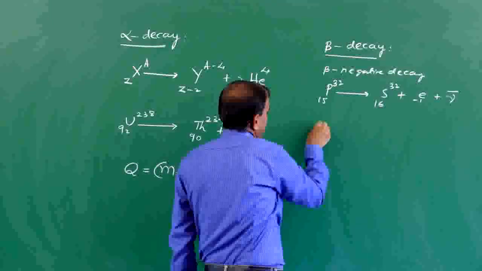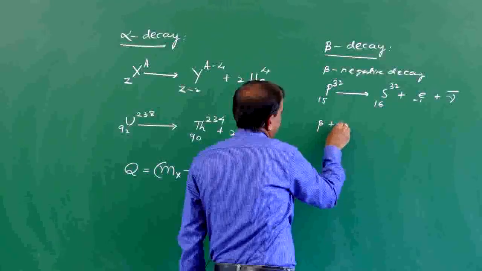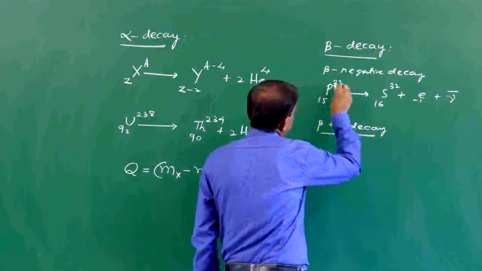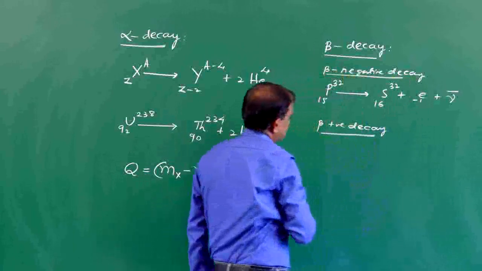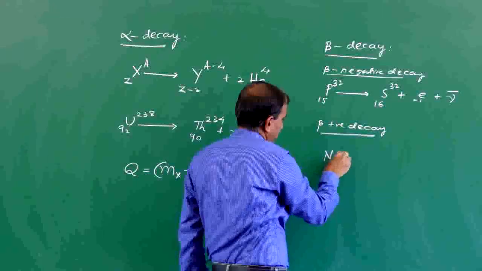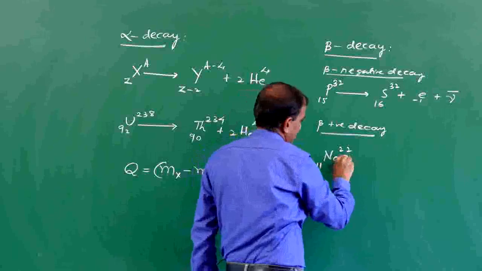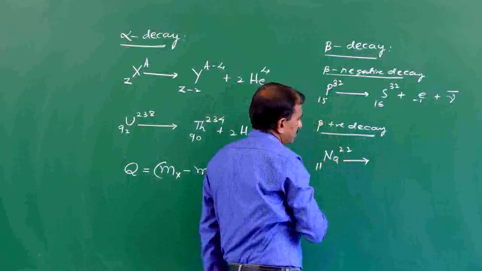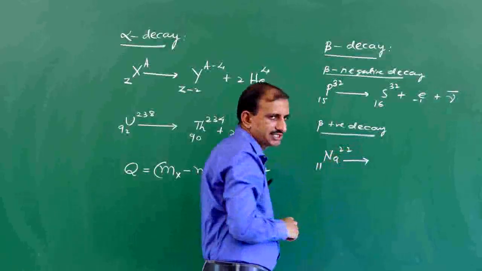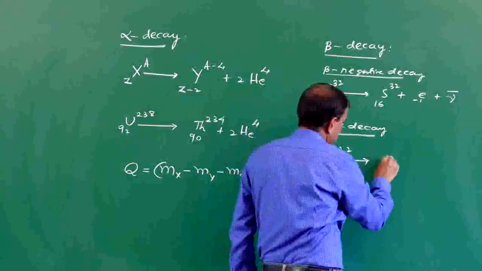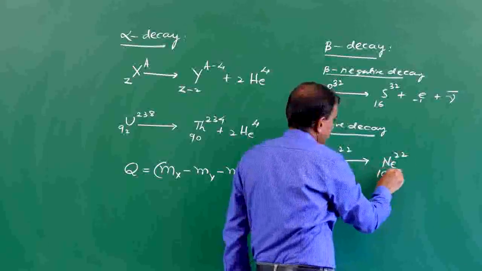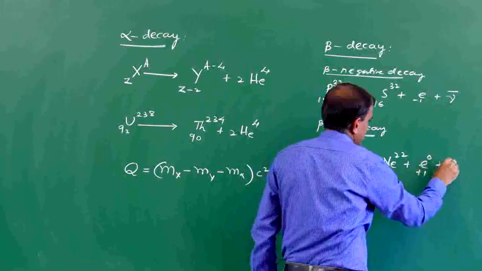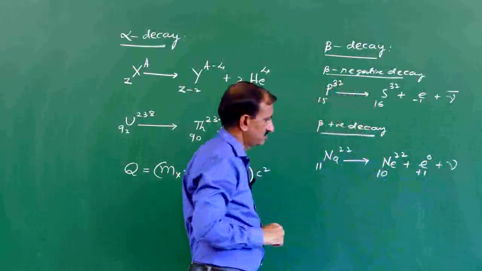Similarly, beta positive decay. In the case of beta positive decay, Na22/11 emits a beta positive particle, that is a positron, and becomes Ne22/10, with e+ (1/0) and a neutrino emitted.